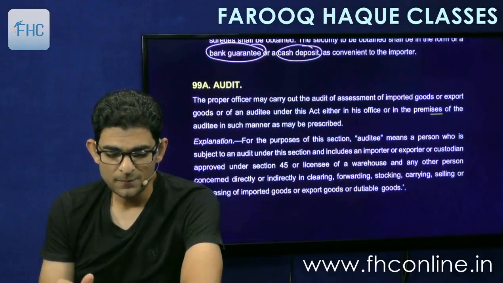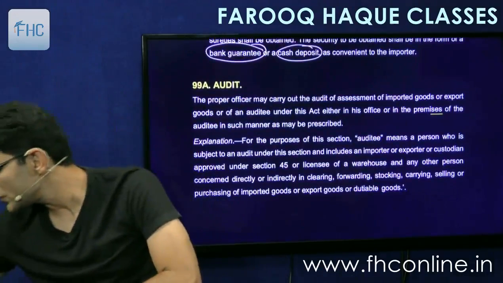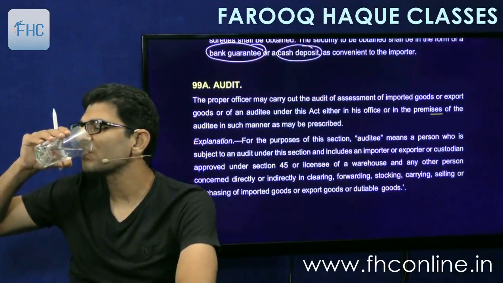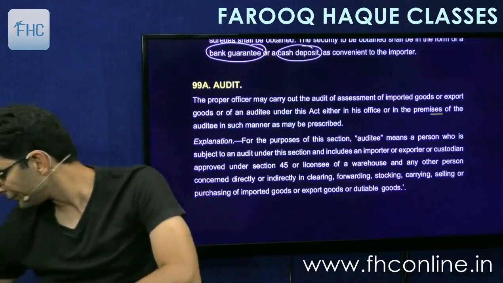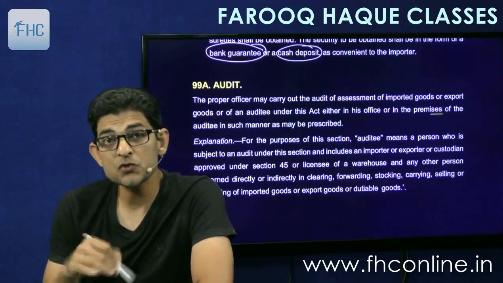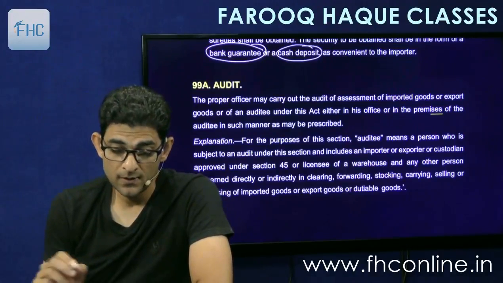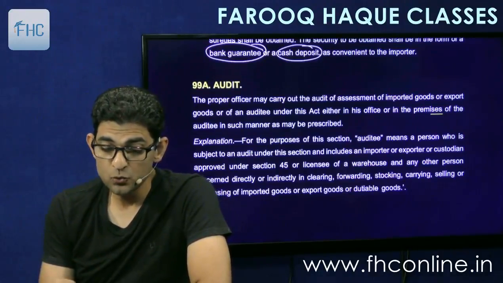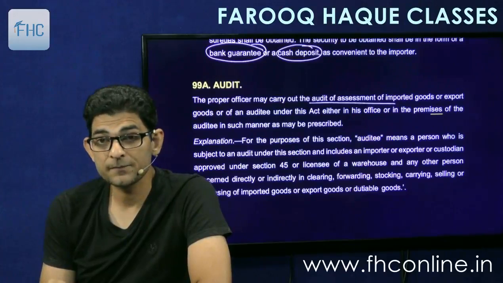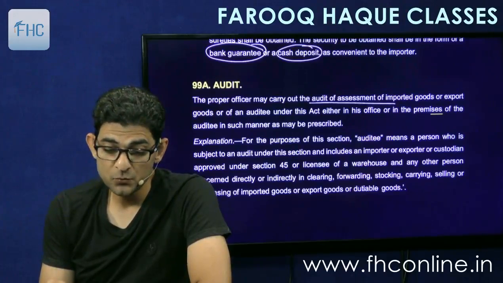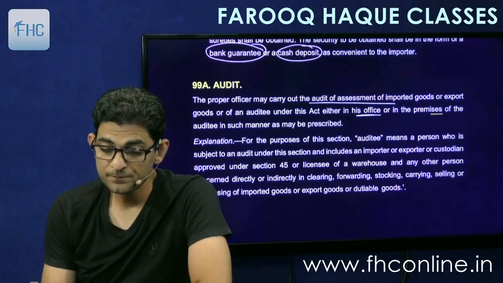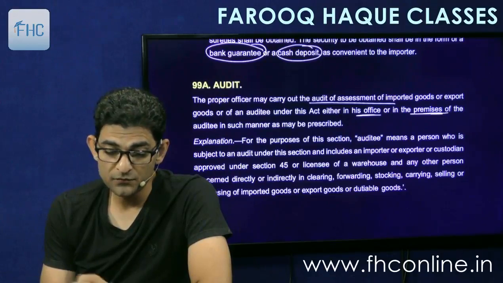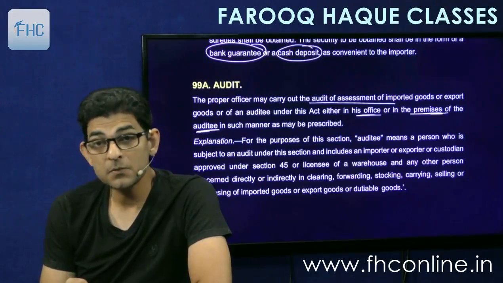So that is simple. And then there is another section, 99A. This is called as audit. It says the proper officer may carry out audit of assessments of imported goods or export goods or of an auditee under this act, either in his office or in the premises of the auditee, in such manner as may be prescribed.